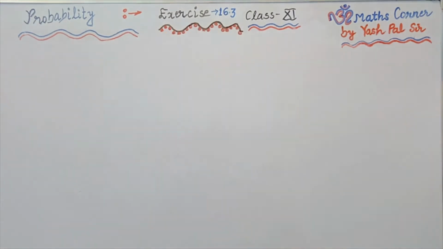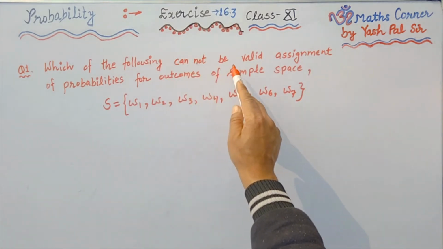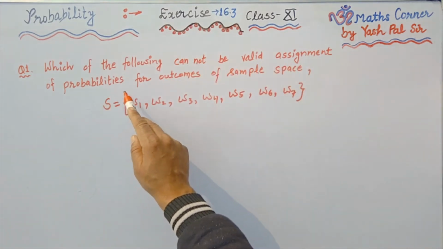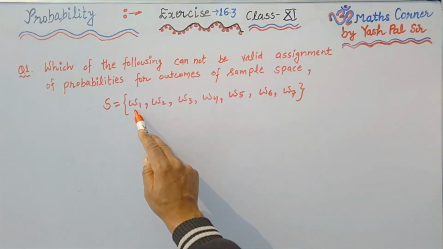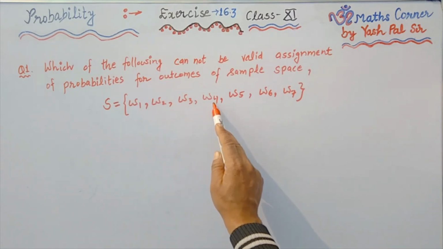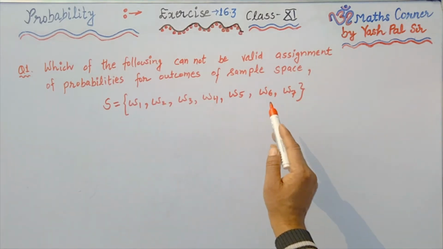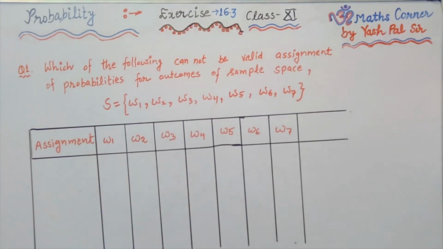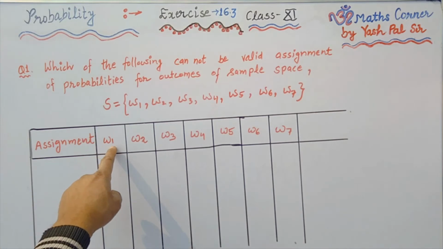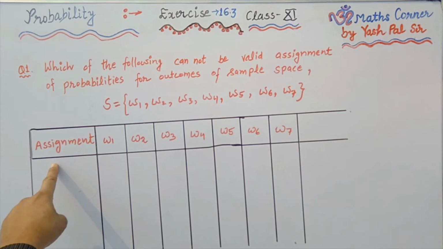Now we shall move towards the questions of exercise 16.3. The very first question is question number 1. Which of the following cannot be a valid assignment of probabilities for outcomes of sample space? S is the sample space, omega 1, omega 2, omega 3, omega 4, omega 5, omega 6 and omega 7. These are the possible outcomes in the sample space. Now, what is the assignment? This is the table which is given here.